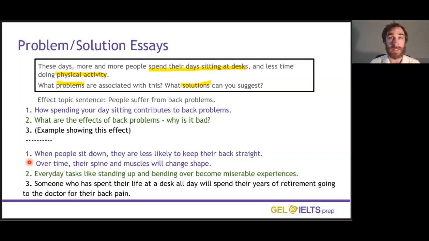These two sentences have a cause and effect relationship. When people sit down, they are less likely to keep their back straight. Over time, their spine and muscles will change shape. So the second sentence is the result of the first one. Which of the expressions could we use to show a result? So. So the word between these two sentences should be so, or maybe as a result, or as a consequence.